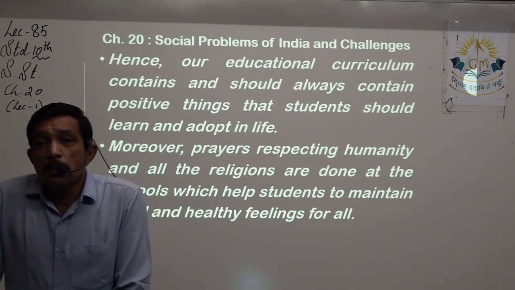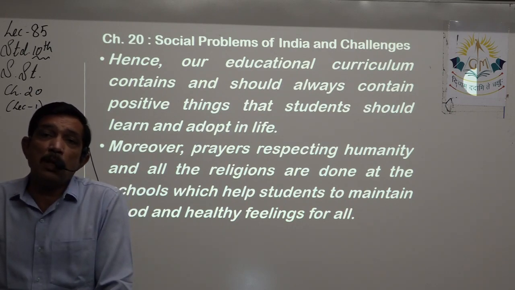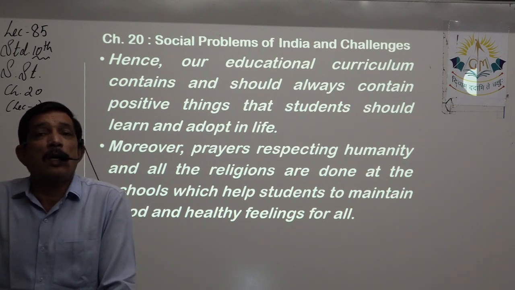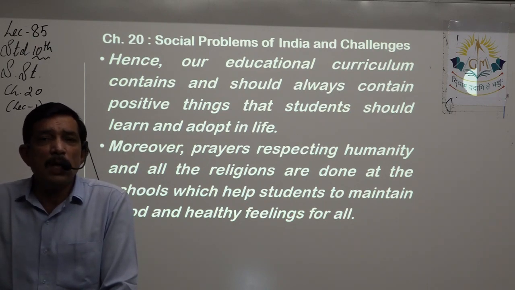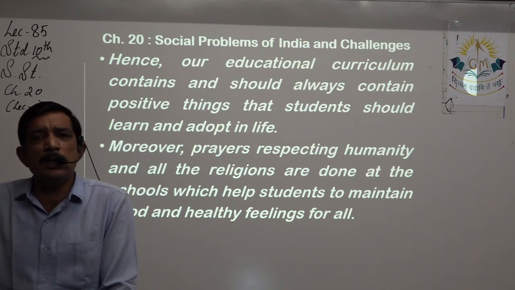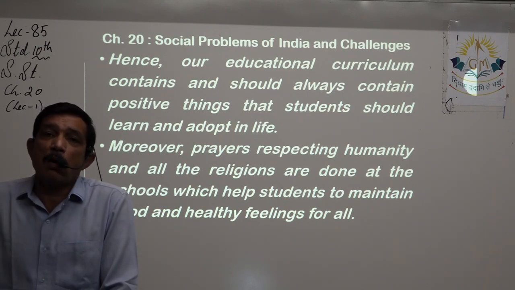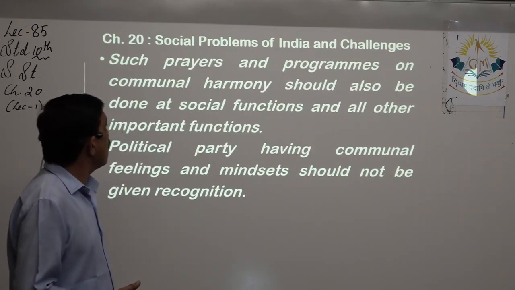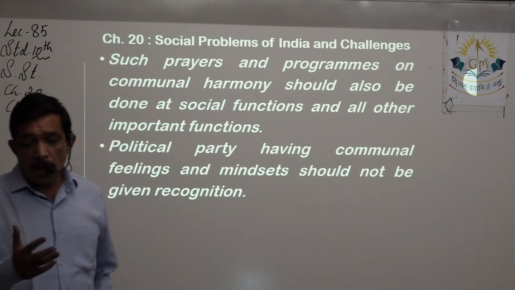Such prayers are ones where everybody can participate without thinking about the religion they follow, because the prayer is not directed towards one particular religion. It is true for all religions. We are just praying to God, and each and every religion has a God, right? That means God is there. So such prayers are taught in school, directed towards God rather than targeting a particular religion. Such prayers and programs on communal harmony should also be done at social functions and other important functions.